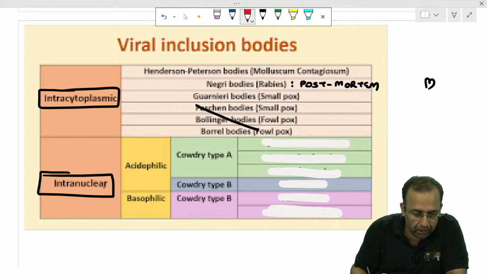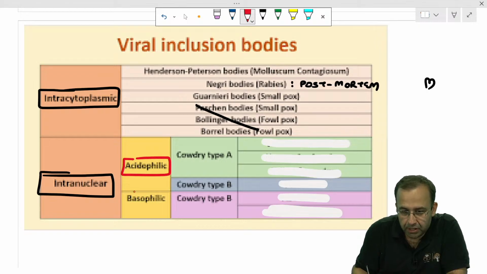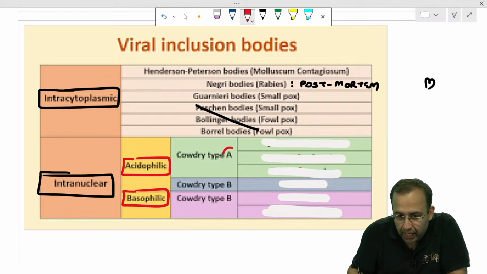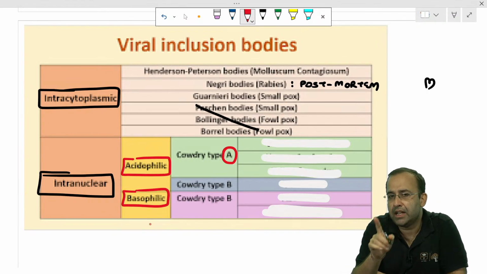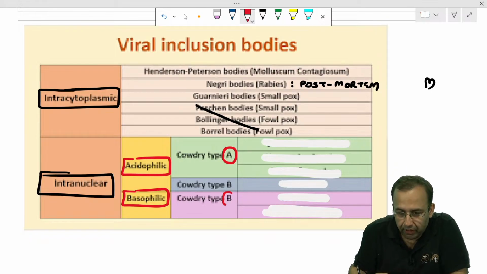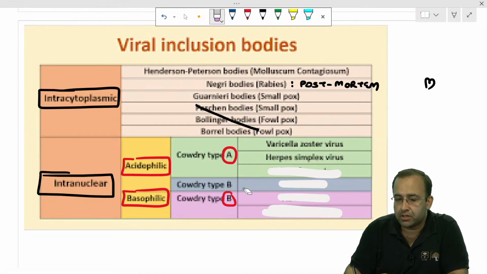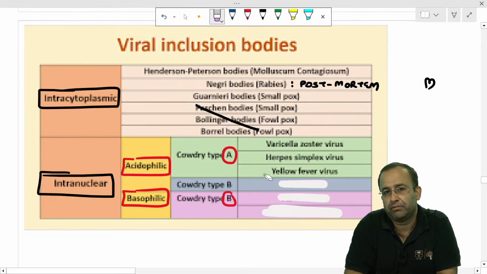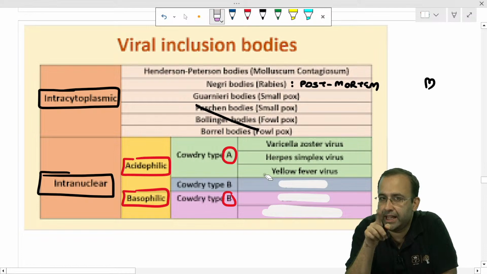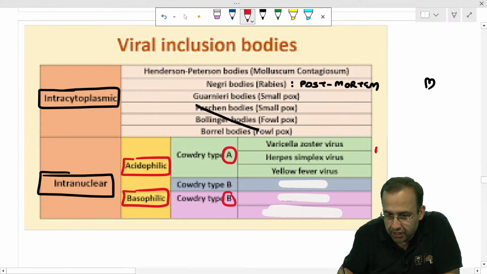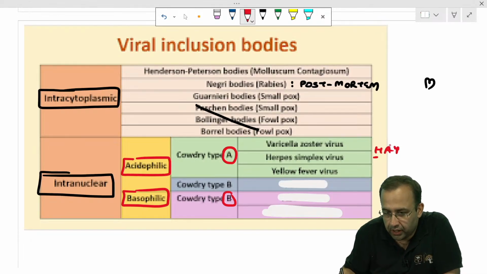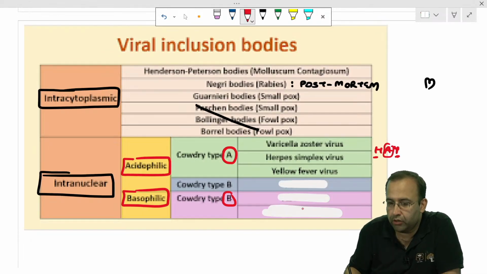Main point here are the intranuclear bodies. They can either be acidophilic or basophilic. Cowdry type A are acidophilic, B are basophilic. Cowdry type A bodies are seen in varicella zoster, herpes simplex, and yellow fever. Cowdry type A, HAY. HAY, Cowdry type A, that is seen in herpes simplex, yellow fever, and varicella zoster.